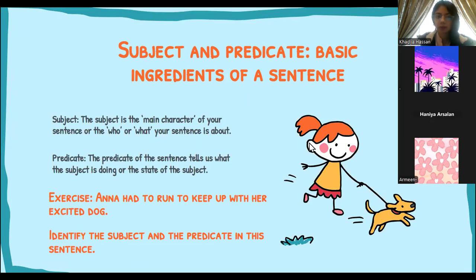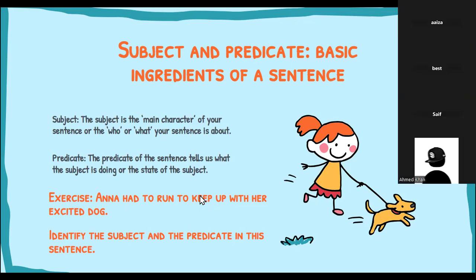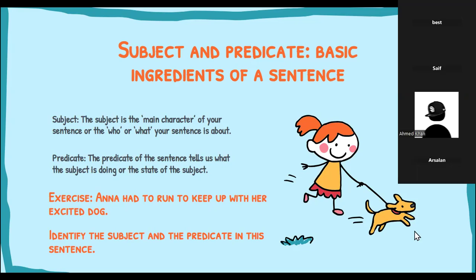What is the subject in this sentence? Okay. Anna, anybody else? Are we all agreed upon Anna being the subject? What about the rest of you? Okay, Hanya. Anna it is. Ramsha, Best, Saif, Ahmed, Arsalan. Anna, right? So she's the subject.